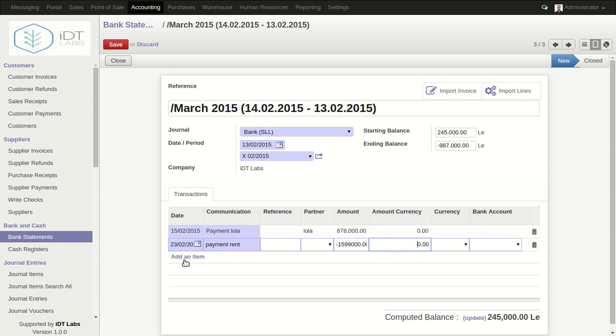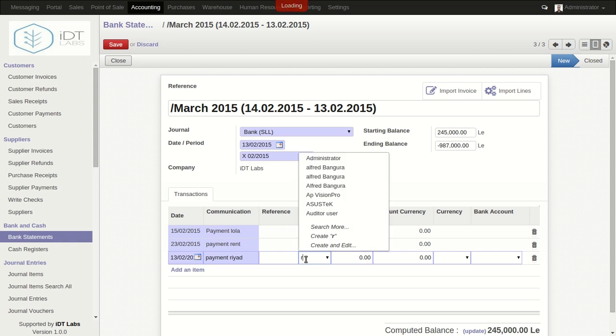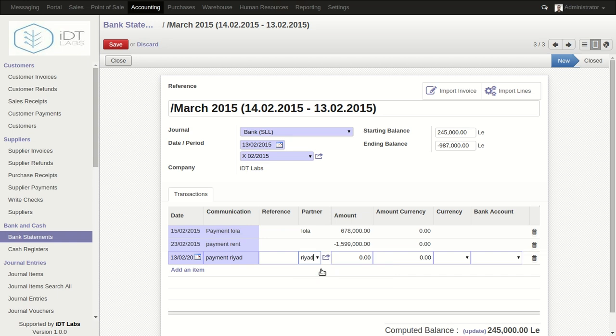And then again we're gonna add one more. So here we're gonna say payment. Okay, so we're gonna specify a partner, and the partner will be Riyadh. So as you can see, you can again make reference if you want to. Let's just give one reference and say BS-MR, something like this. Okay, you can actually specify your reference the way you want it.